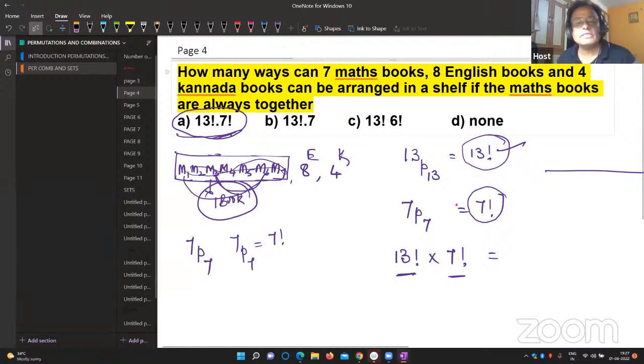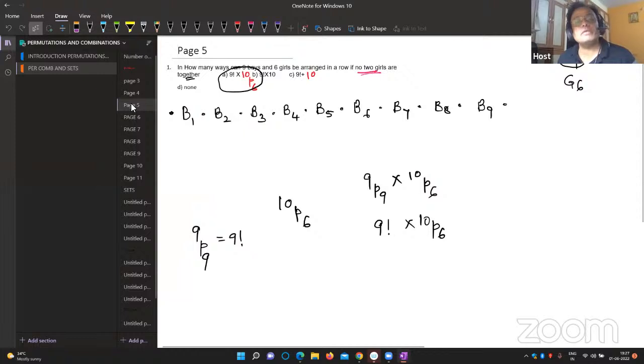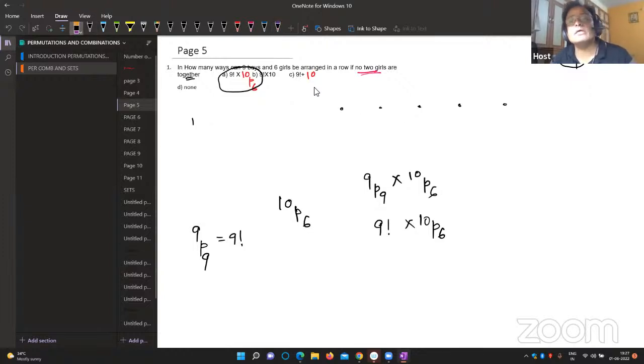Now, once again, look at this. Once again, page number 5. Only memory based, you can work. Nothing else can be done, you just need to work from memory. So now once again, these are some advanced problems I've solved for you. Of course, don't go by the options. I am not sure that the options are properly typed.